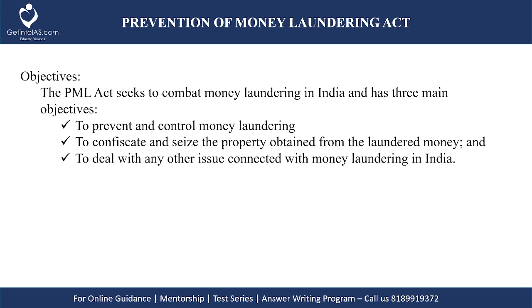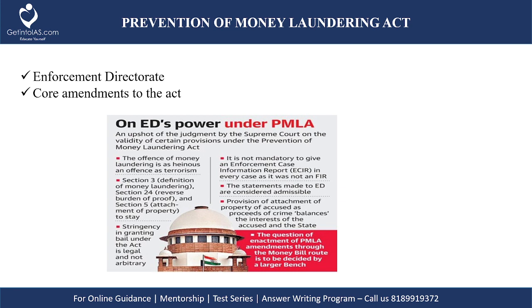Now we will see the objectives of this act. This act mainly seeks to combat and prevent money laundering, to confiscate and seize the property obtained from that laundered money, and to deal with any other issue connected with money laundering in India. This act also proposes a punishment under section 4. This act is applicable to all persons, which include individuals, companies, firms, partnership firms, association of persons or incorporation of any agency.